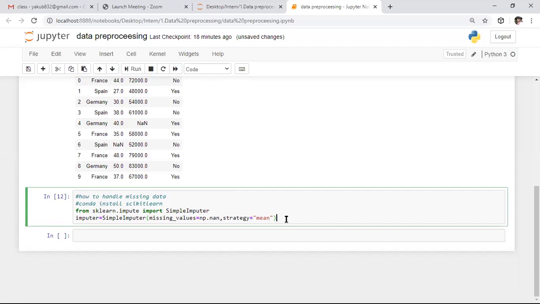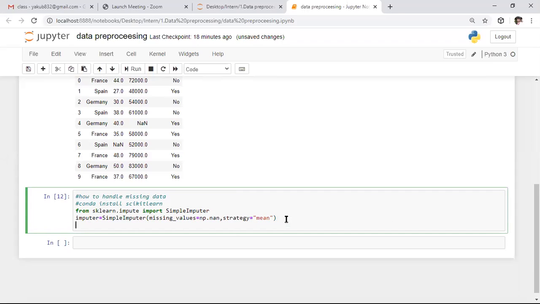After this, I want to fit this criteria to our algorithm, our data sets. Remember, whenever you create a class with a specific name, we need to create the object with that name. Here I'm creating the object and storing it in this variable. Previously we stored that in imputer, right? So imputer.fit, where I want to fit this mean strategy to our data set.